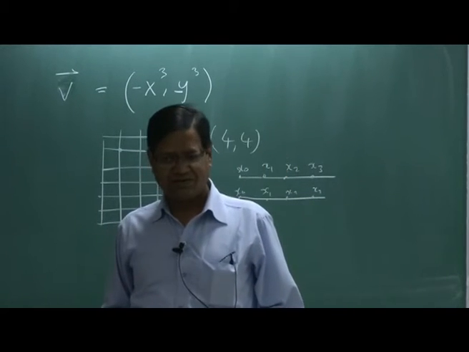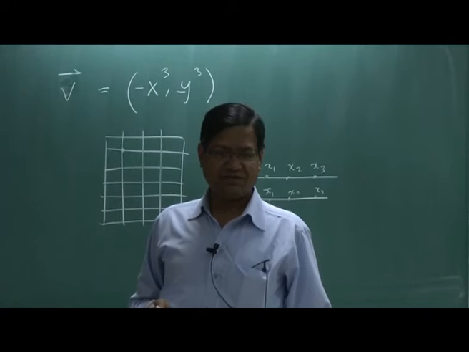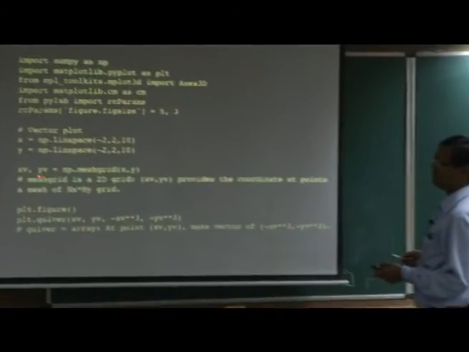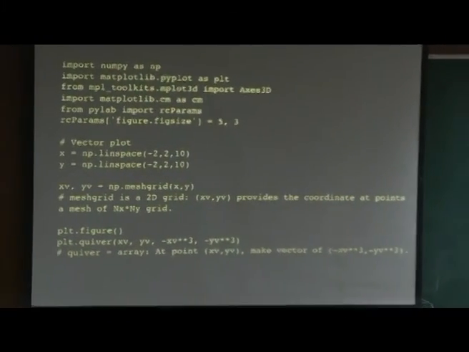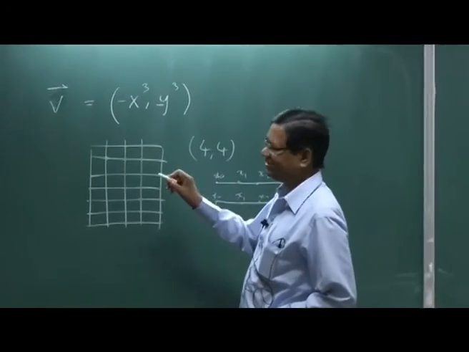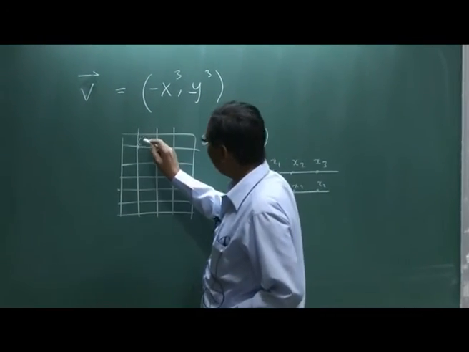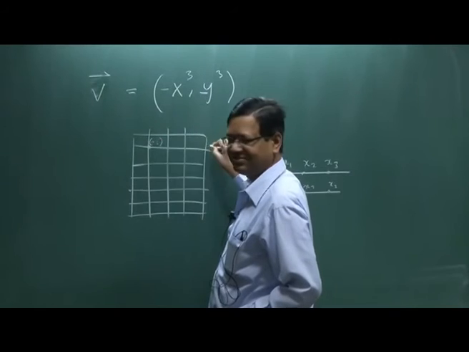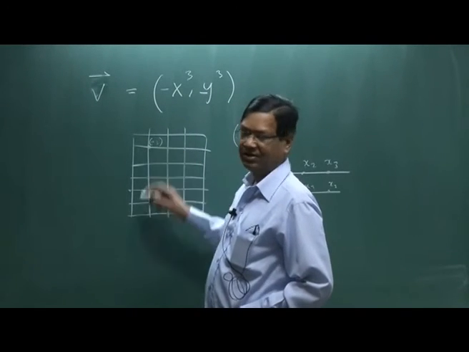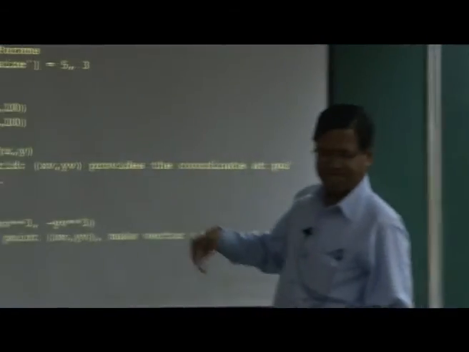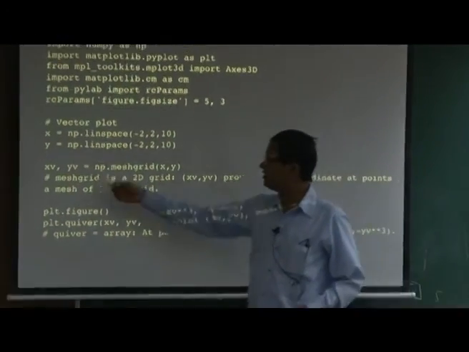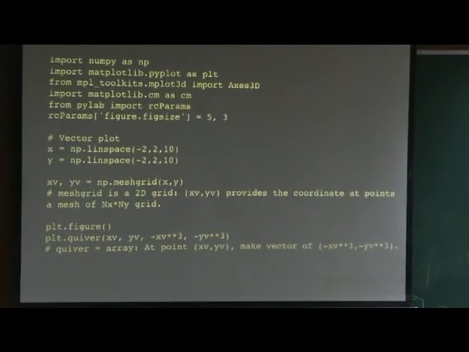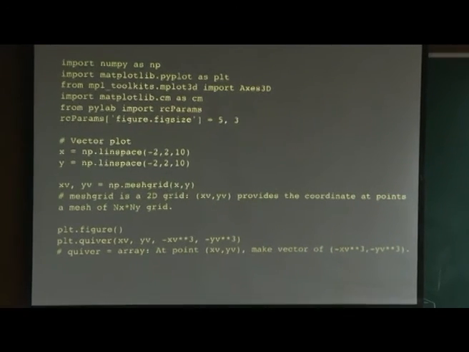So, it is the x coordinate of each point on the mesh, is that clear? Same thing with yv. It will give the y coordinate, okay. So I will again have a 2D array. Now if I want the coordinate of a point, I can get it from xv, where x is changing, comma yv. So the coordinate of any point on the mesh is contained here, and that is what matplotlib will use. Matplotlib will use this coordinate and put some vector at each point.